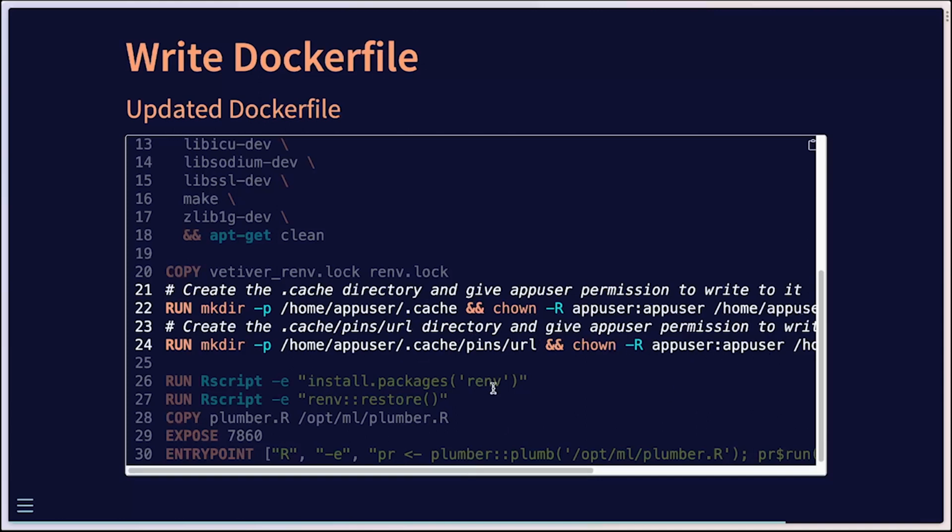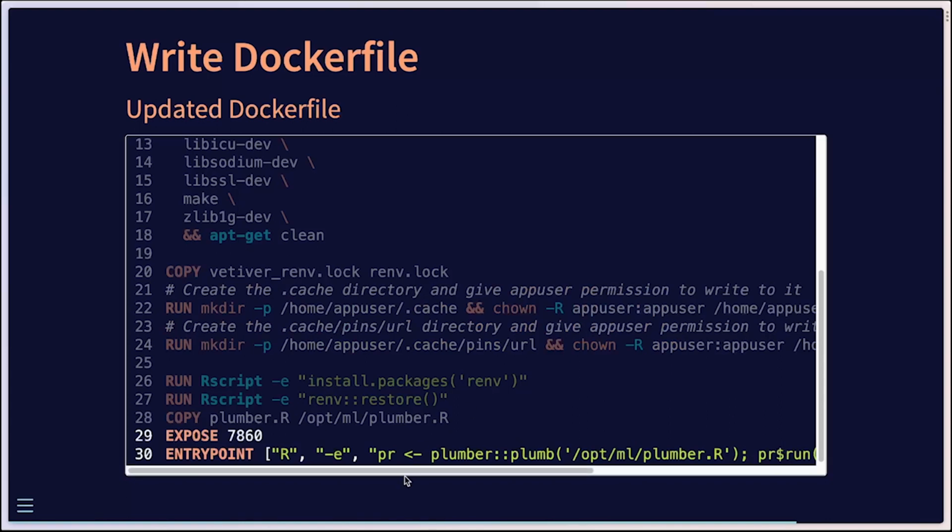As you might imagine, this was created by having some issues trying to deploy. So I welcome your comments and suggestions to make this Dockerfile a bit simpler, and I'd love to learn from all of you on some best practices for structuring these Dockerfiles as well. The last thing that I had to do to get this to work was change it from the default port, which was either 8000 or 8080, I can't remember which, to 7860.